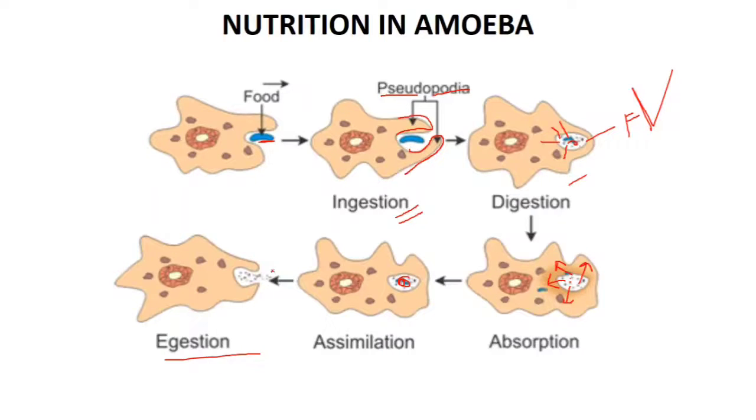It involves 5 steps. What are they? Ingestion, taking food; digestion, digesting the food; absorption, absorbing the simple food into the body; assimilation, the absorbed food is utilized to produce energy; egestion, the waste material has to be excreted from the cell.